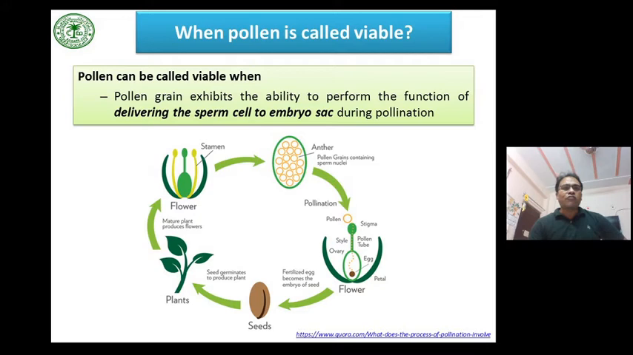When is pollen called viable? Pollen can be called viable when the pollen grain exhibits the ability to perform the function of delivering the sperm cells to the embryo sac during pollination.